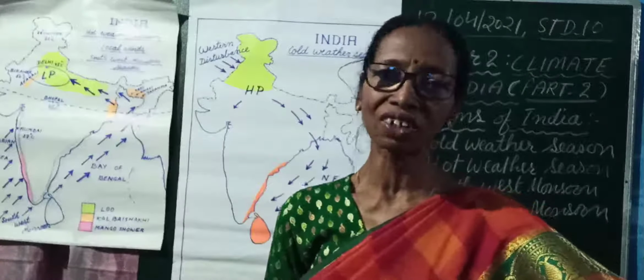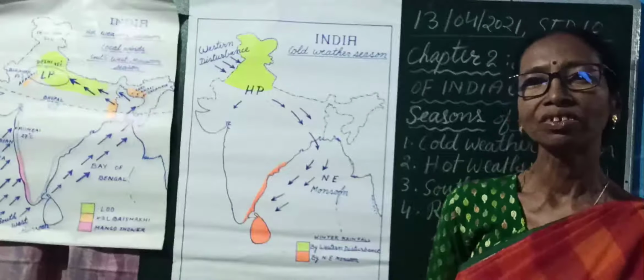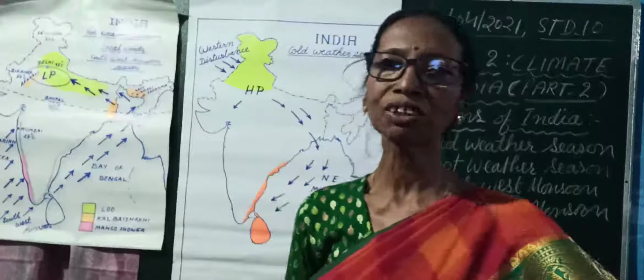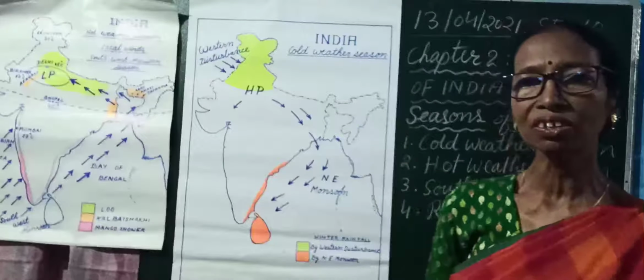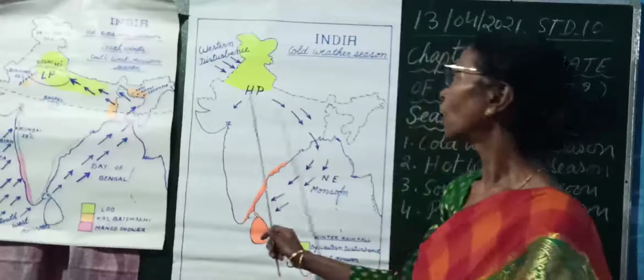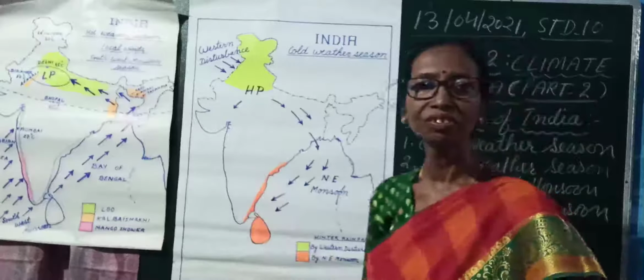Cold weather season starts and it lasts for 3 months: December, January and February. During this period, temperature decreases, and because of cold heavy air, a high pressure area develops in the northern part of India.